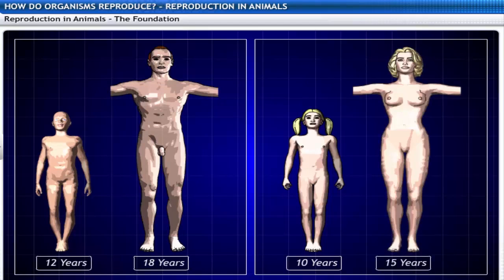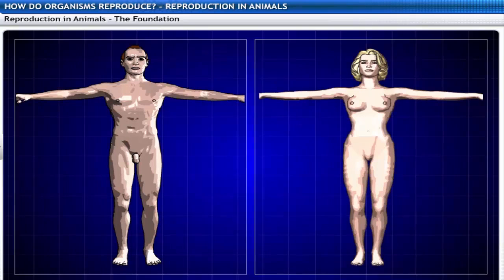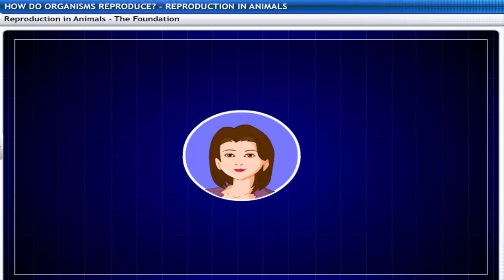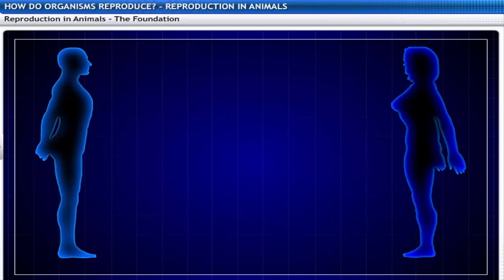The time taken for these changes to occur differs from person to person. These changes are aspects of the sexual maturity of the body. So how do all these changes link with the reproductive process or even to our existence? As you know, the process of fertilization involves the fusion of germ cells.